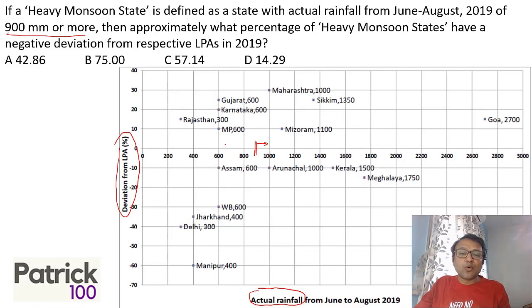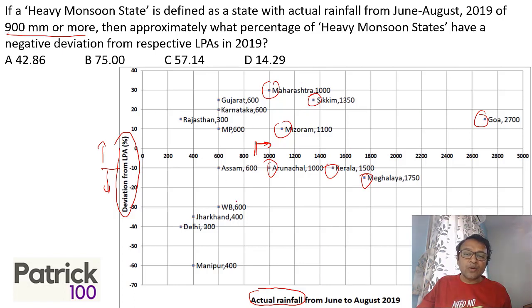So we are talking of 900 mm or more. What percentage of heavy monsoon states have a negative deviation? Negative means less than 0, that is negative, and this is positive. Let's first look at how many values are there more than 900. You have 1, 2, 3, 4, 5, 6 and 7 straight away. Just 7 values which are more than 900. From that, how many have negative LPA? There are 3 values which are negative, below 0. So it becomes 3 out of 7, which is 42.86%.